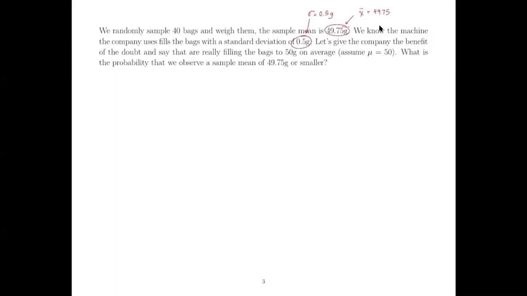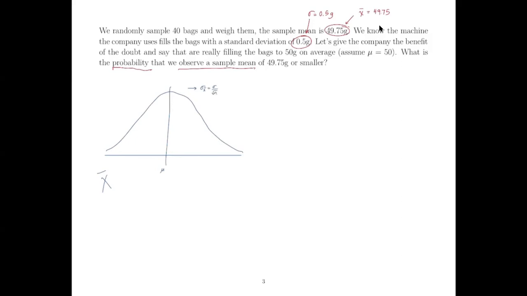But because we're interested in the probability of observing a sample mean, I'm gonna draw a distribution of the sample mean. And the distribution of the sample mean follows that central limit theorem that we just talked about in the last video, right? So X bar here is gonna follow this distribution. It's always gonna have the mean mu, and the standard deviation of X bar is gonna be sigma over the square root of n.